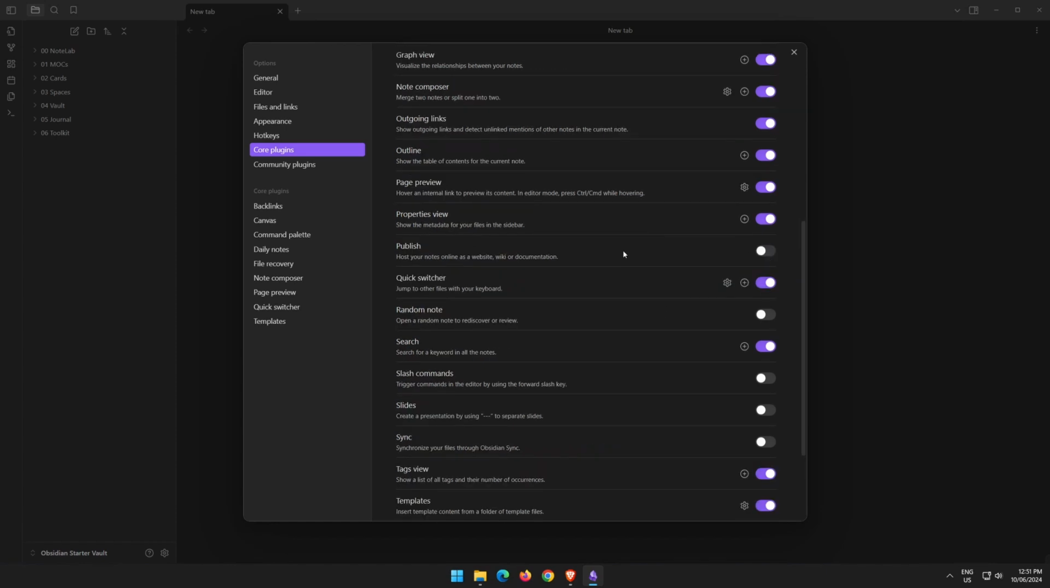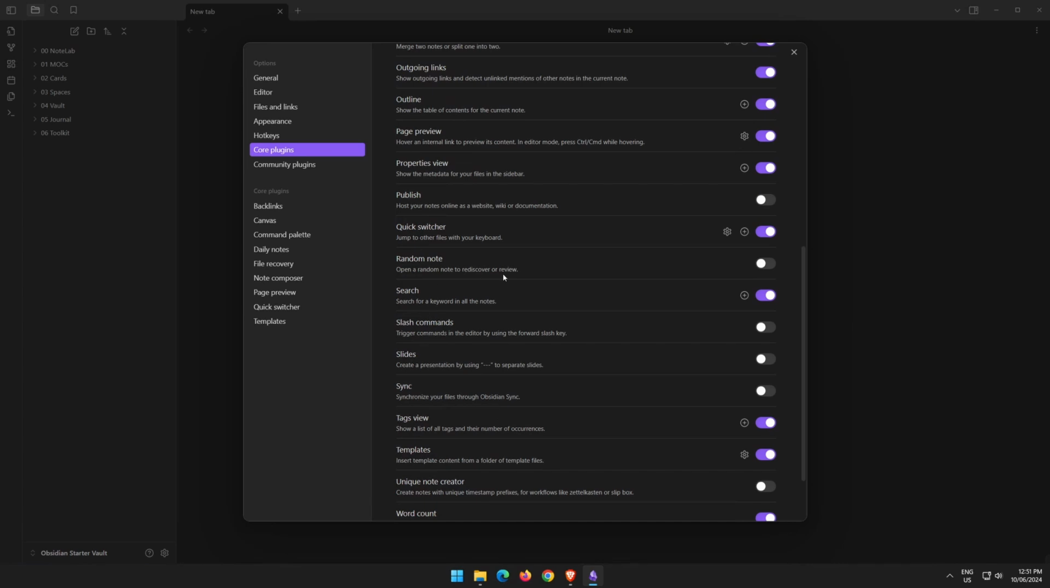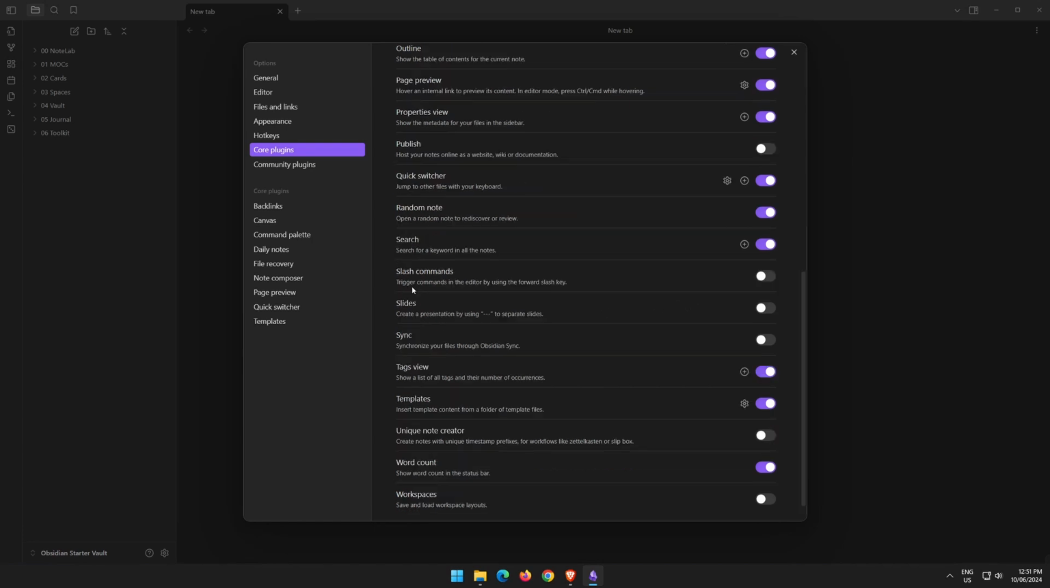To use Obsidian Publish, you'll need to enable it. Because we're not using it, we'll leave it off. Open a random note to rediscover or review. When your vault starts to grow, this is a good one to have to flush out any notes that you haven't recalled or reflected on recently. So I like to turn that on. And you'll see it puts a little icon on the ribbon over to the left-hand side.